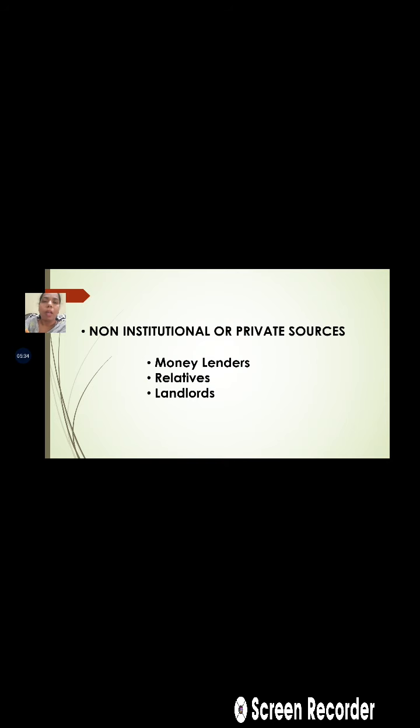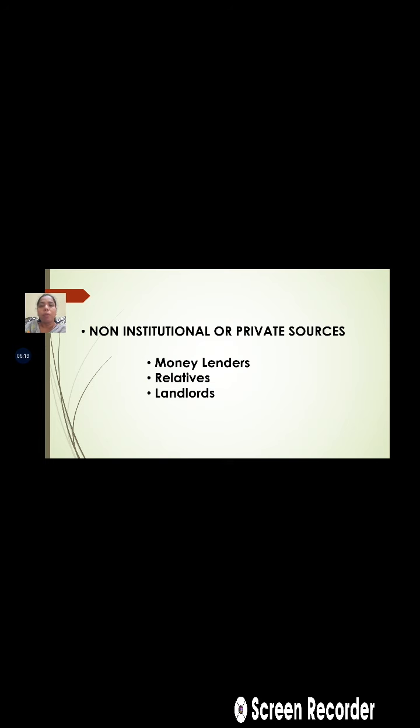The second one is the relatives. Relatives are the farmers' relatives who again provide finance to the farmers. This is basically short-term finance which can be provided by family members. It is available free of cost; we can say interest is not charged on such loans. So the relative is one of the sources of finance to the agriculture farmers. Then the next one is the landlords.